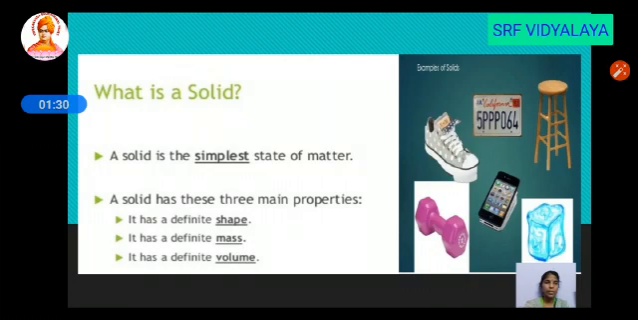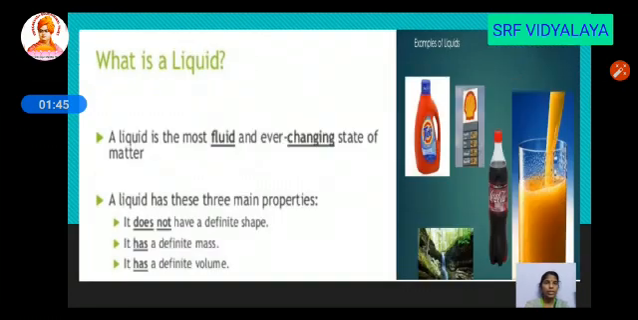So here are some examples of solid which has definite shape, volume and mass. So examples are table, phone, weight, ice cubes, shoe. So these are the examples of solid. The next one is liquid.